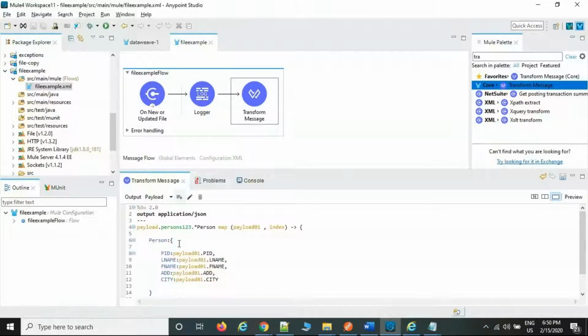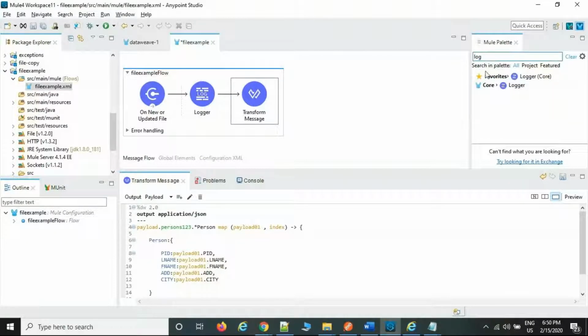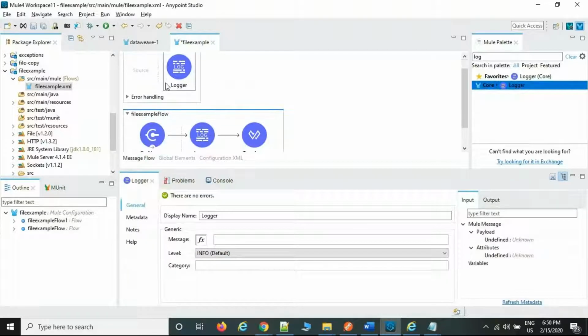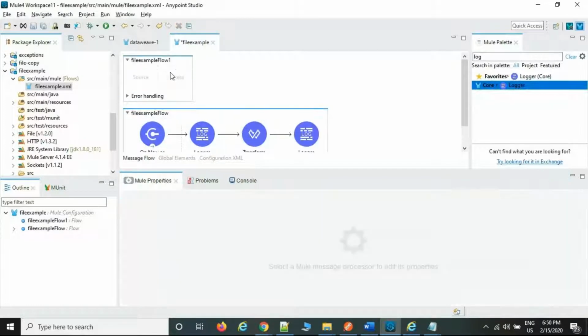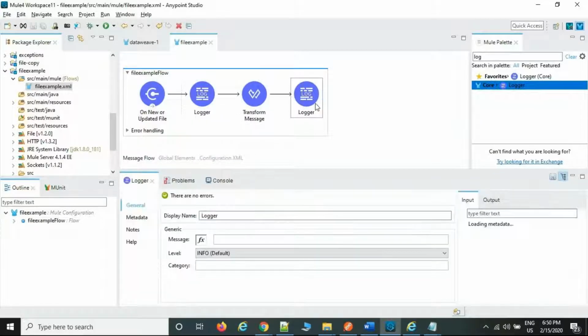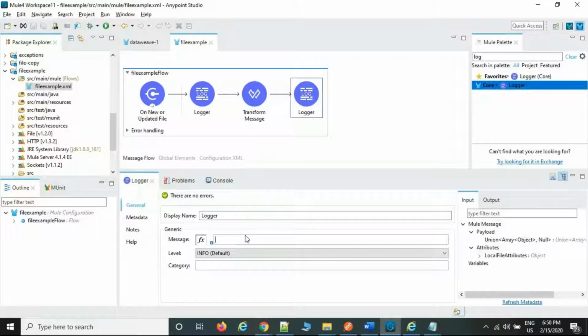Now it is going to be converting to JSON format from XML, and the XML file is available in my local drive. If you want to see the output, just put it in the logger, or else you can create one in the local drive also. Again, write file, if you want, you can do the write file as well. But before writing the file, I'm going to verify in the studio itself whether it has been converted to JSON format or not.